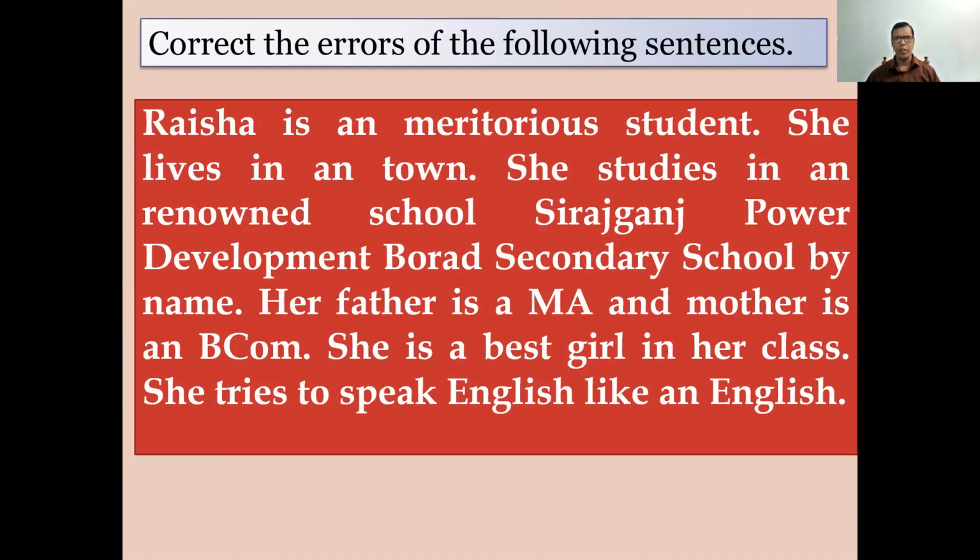She lives in a town. She studies in an renowned school, Sriasganj Power Development Board Secondary School by name. Her father is a MA and mother is a BCom. She is a best girl in her class. She tries to speak English like an English.